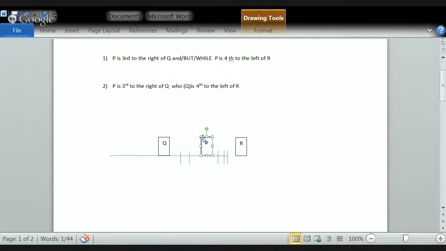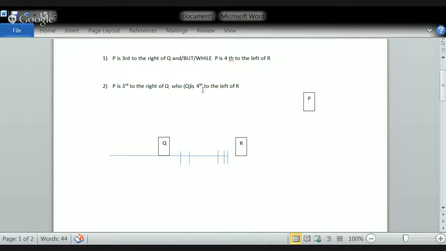Now Q is fourth to the left of R. Left of R is what? When the person is sitting in a northward direction, left is your left, 1, 2, 3, and 4. Who will be sitting here? Q will be sitting. Okay, this is the right place. So this is how, friends, you can understand how to correlate P is third to the right of Q when the conjunction given is and, but, and while, and how to put the people into a linear arrangement when who is given.